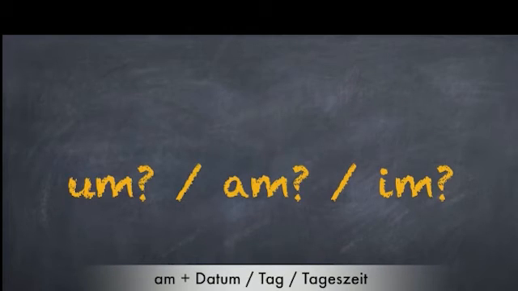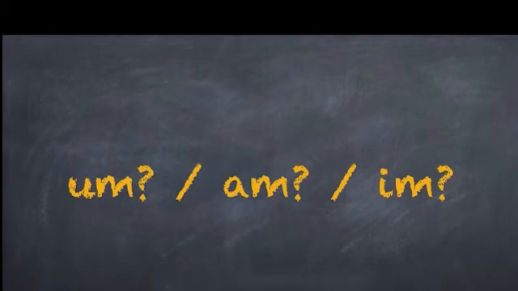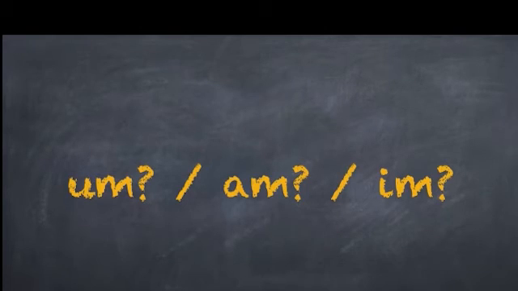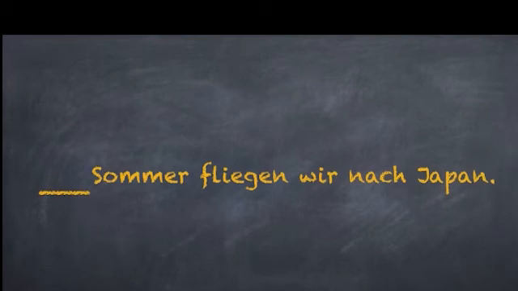Now let's do a small exercise. Übung. You have to fill in the blank with any one of the three prepositions, um, am, or im. Do remember that um is used with time, whereas am is used with date, day, or time of the day.